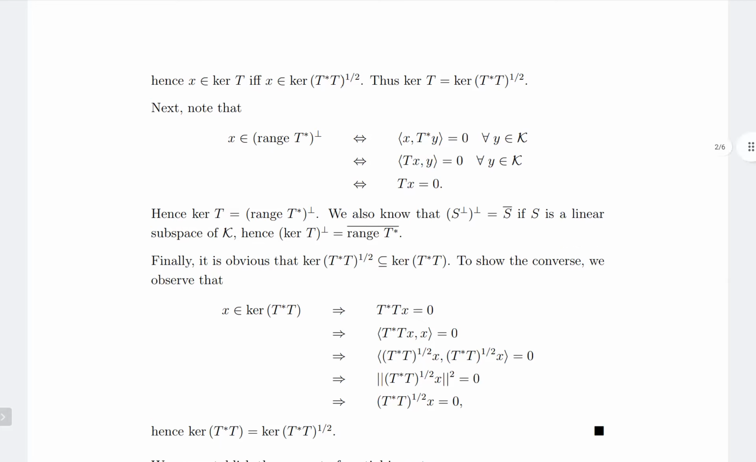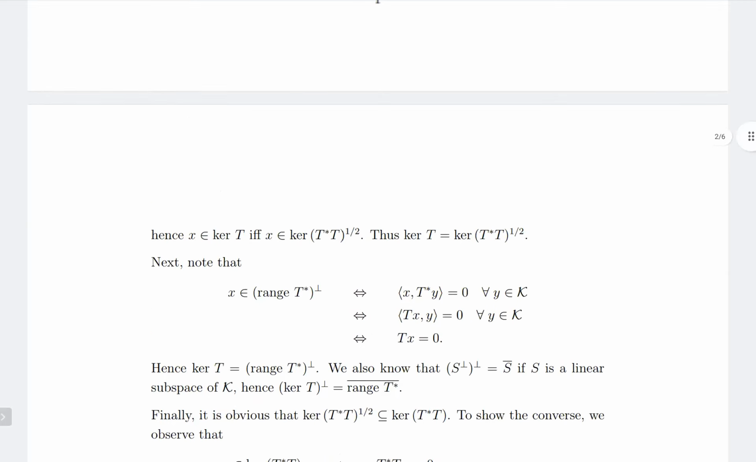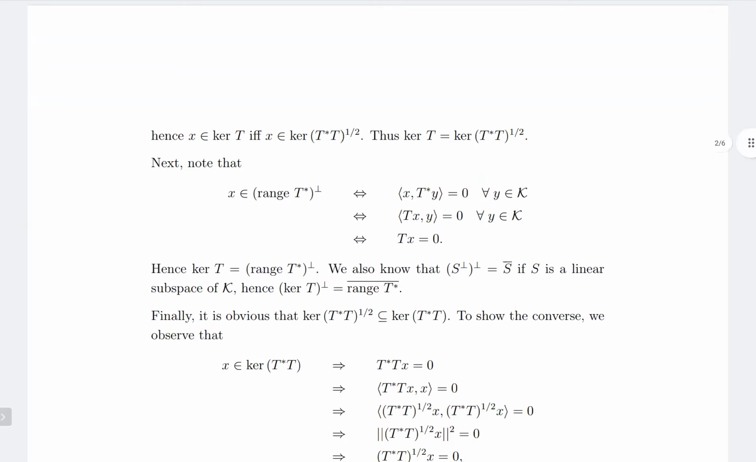Now, of course, we have to be careful here because if T is a bounded operator, then kernel T is a closed subspace of H. But range T or range T star need not be a closed subspace. So we need to apply the closure. We need to look for the closure.